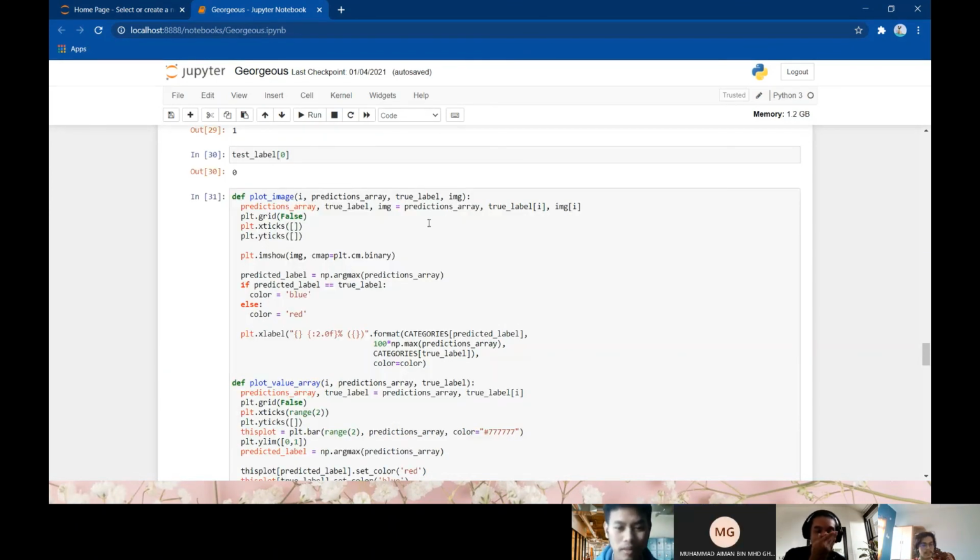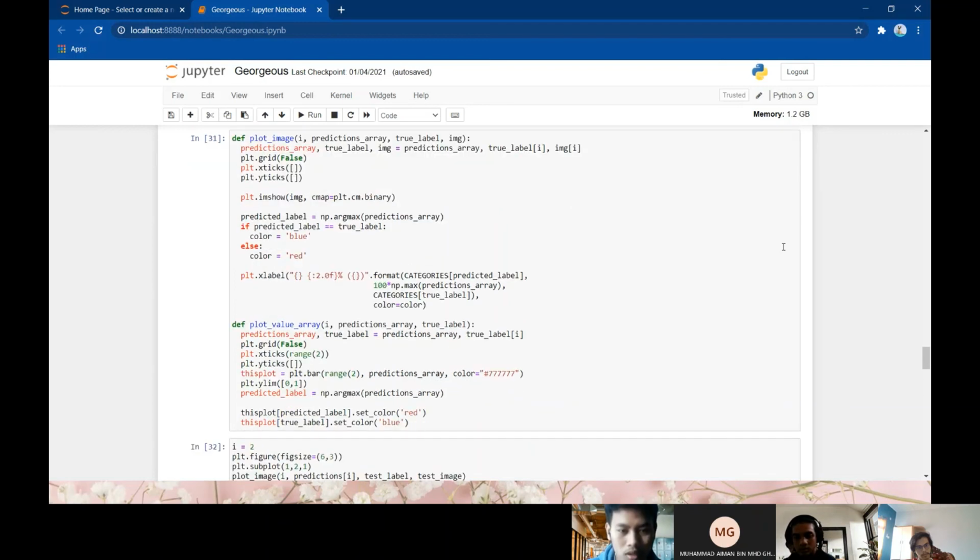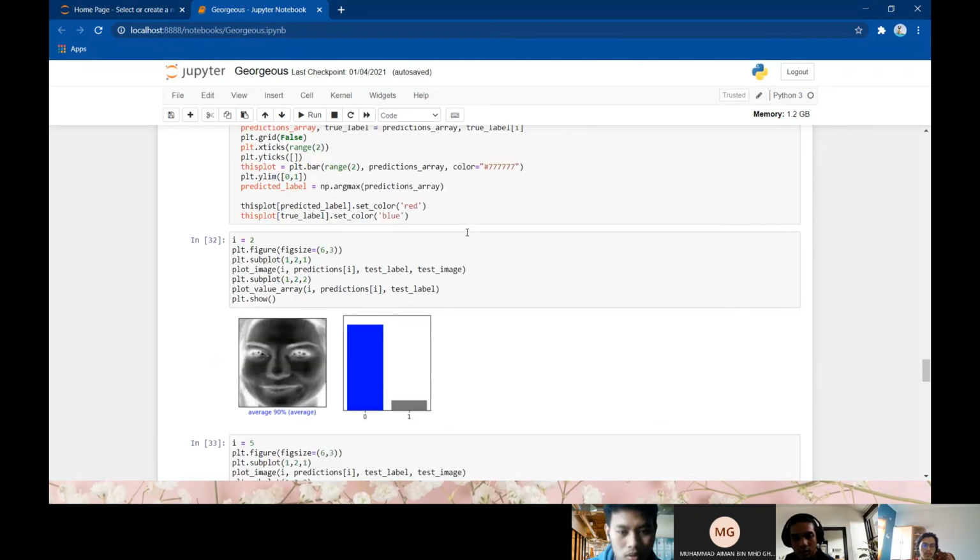Thank you, Aiman, for the great explanation. So now we proceed on how to plot a prediction image after we have done some training and a few experiments. Based on the coding, we can see that if the predicted label is true, the color is blue, or else the color is red if the label is false. So have a look at the example below.